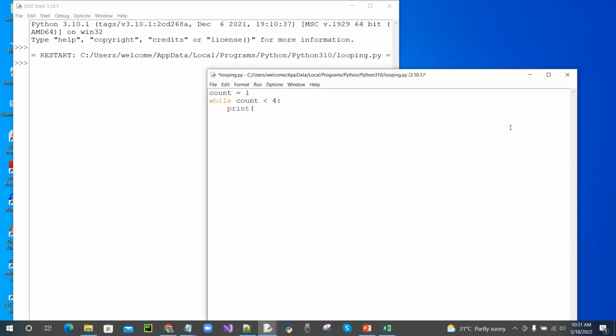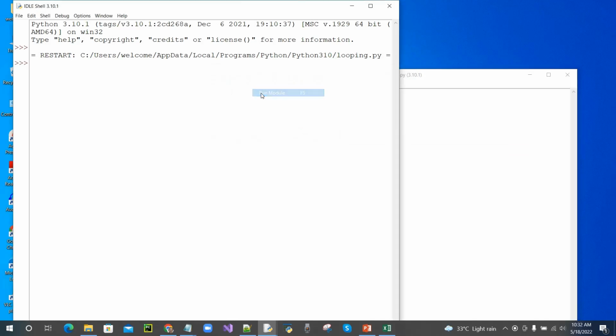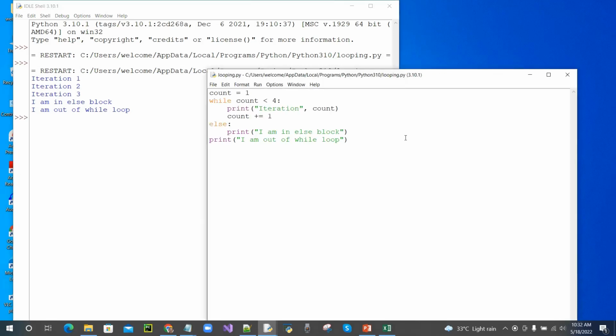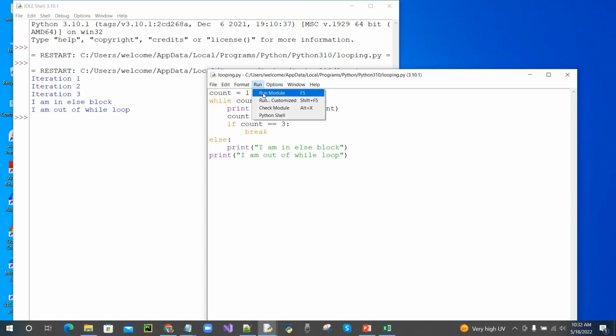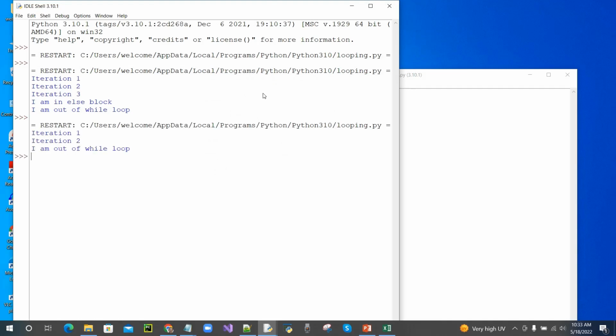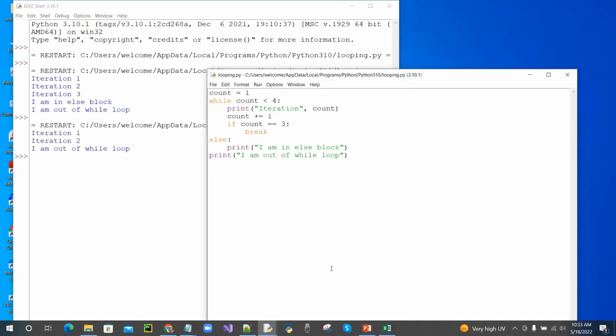Let's run the same program in Python IDLE. Now the code is ready. Let's save and run the program. You can see that the else block is executed once after the while loop completes. I am adding a break statement when count reaches 3. So from the output, when count is equal to 3, it breaks out of the loop, skips the else block and prints the statement outside the while loop.